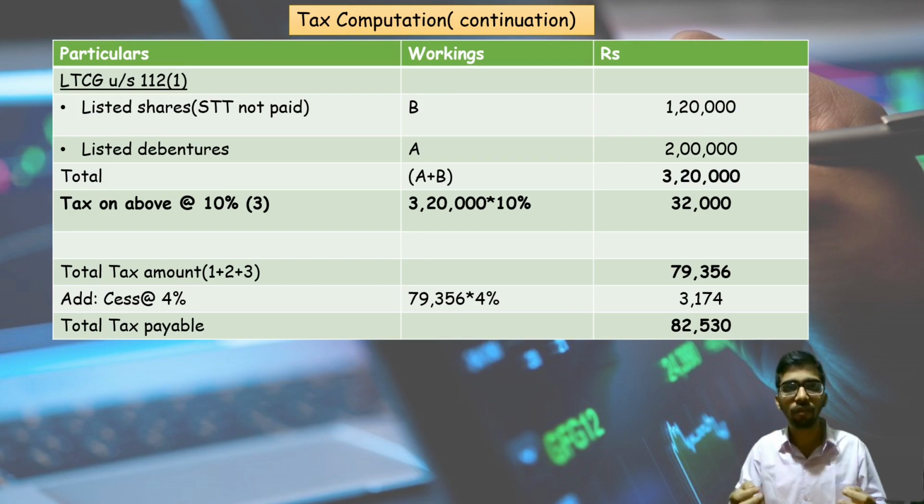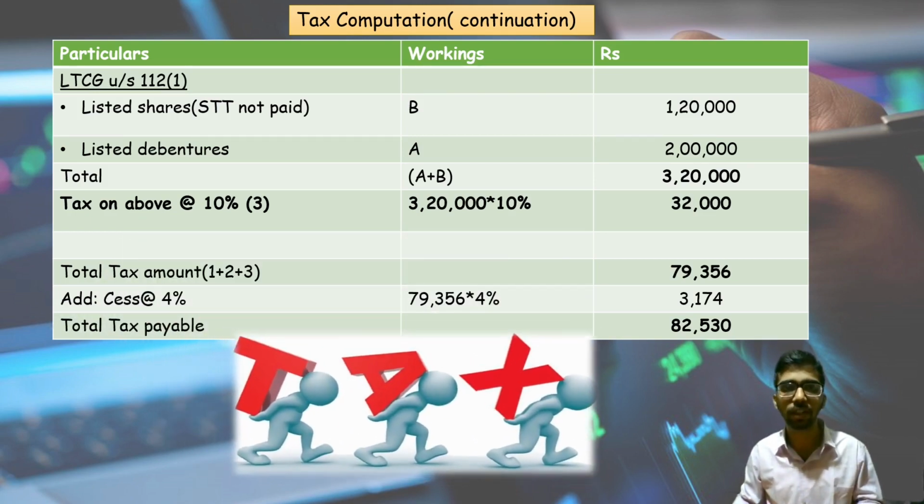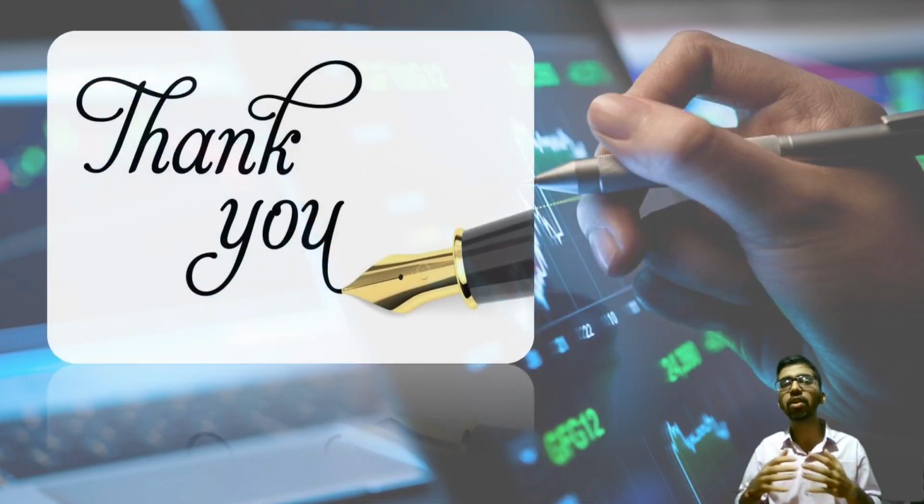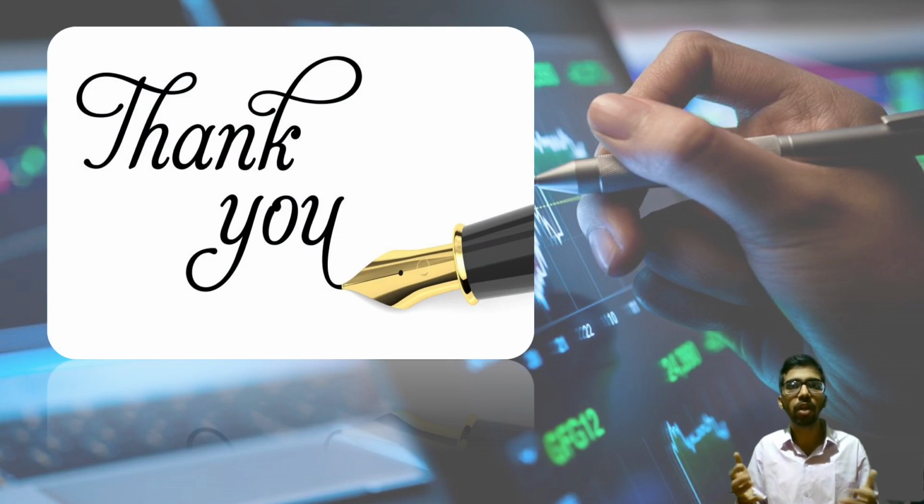If you add the cess of 4%, total taxability comes around 82,530 rupees. This is the tax amount he needs to pay for financial year 22-23 with respect to assessment year 23-24 within 31st July 2023. Okay. These are all simple brief explanations with regard to the long-term tax implications on long-term